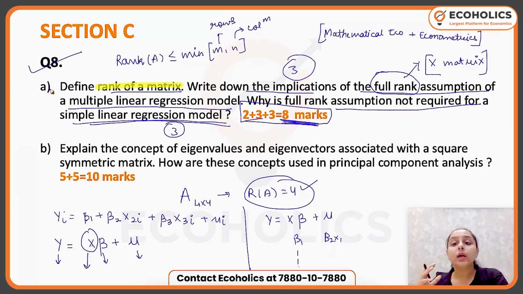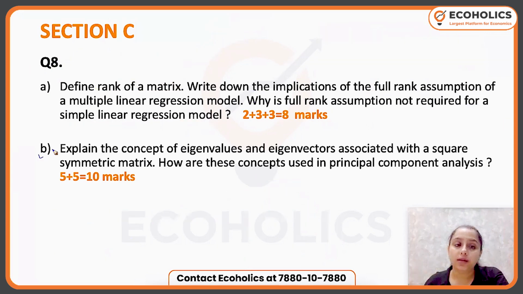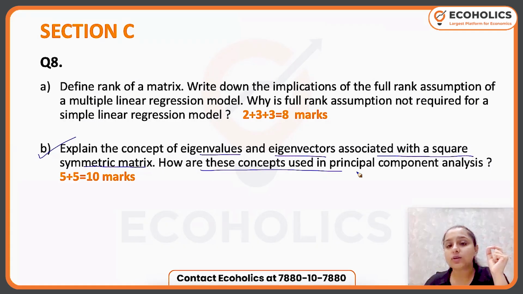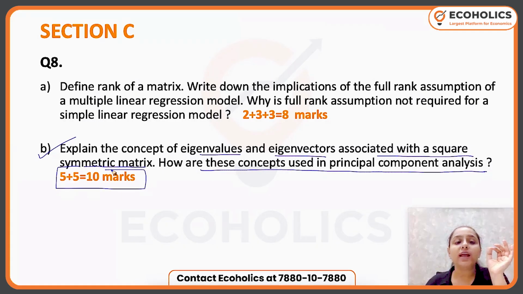So this is the breakdown of part A. Now talking about part B. This part B is clearly something out of my notes. It asks: explain the concept of eigenvalues and eigenvectors associated with a square symmetric matrix. How are these concepts used in principal component analysis? It carries 5 plus 5, 10 marks.